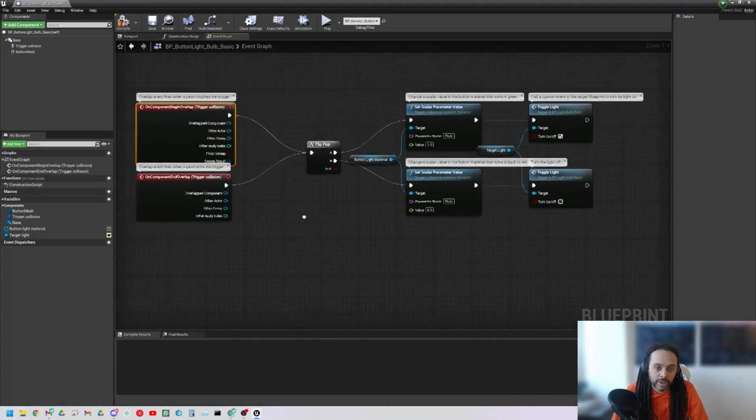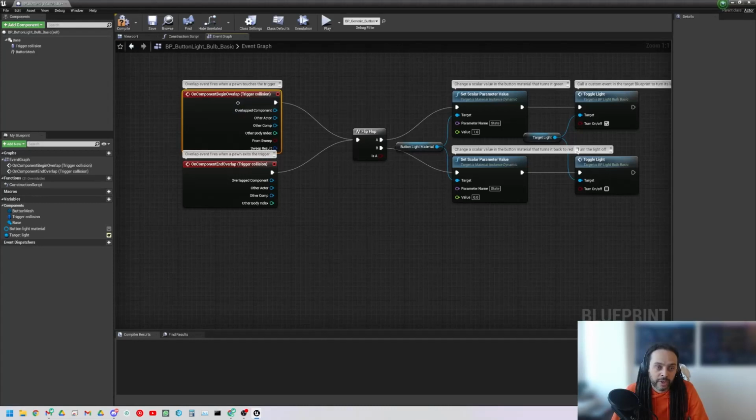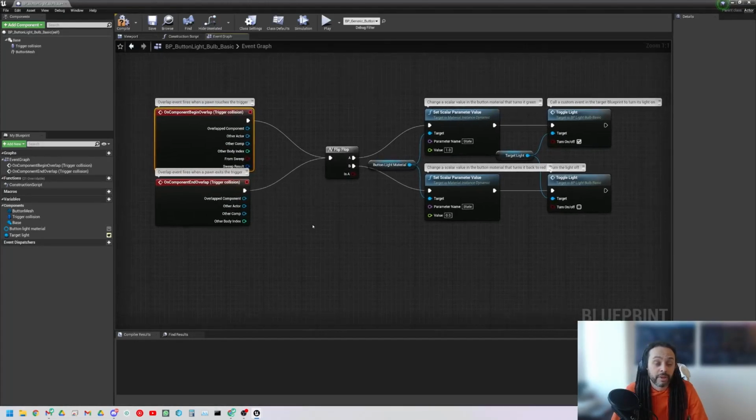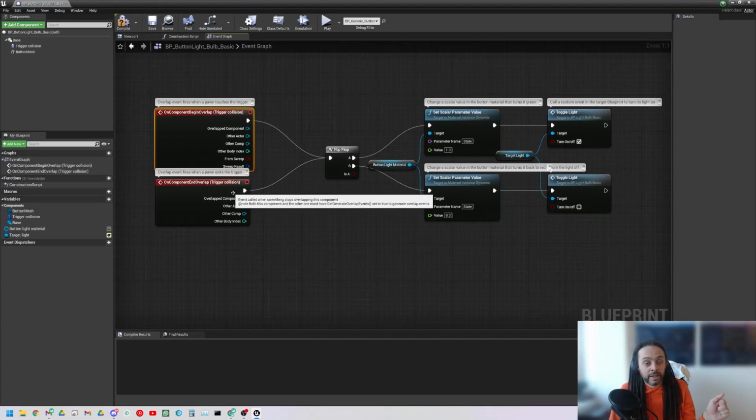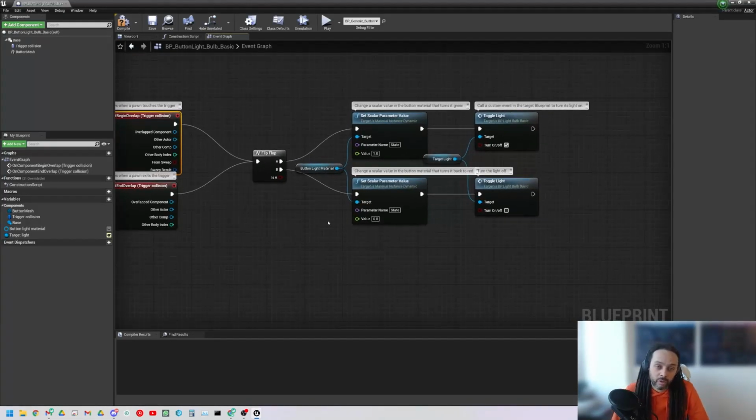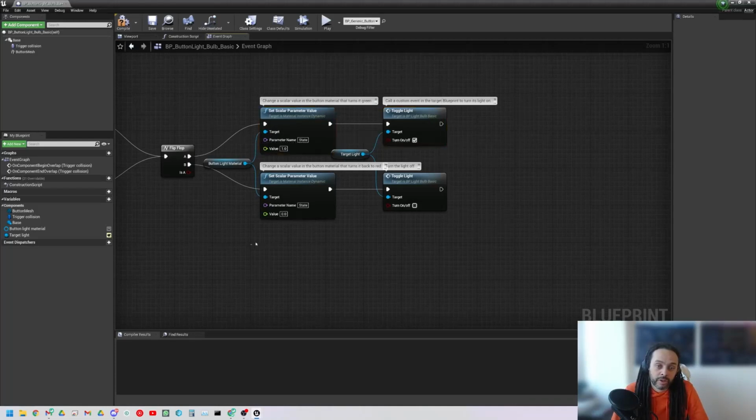Okay, and what we can see actually is both the begin overlap and the end overlap are connected to this flip-flop. That means that when the player enters this volume, A is going to fire because that's the first time. And when the player leaves this volume, it's also going to trigger the flip-flop, and then B will fire. So what we can see is that we've got two routes essentially. Okay, we've got this top route and bottom route, A and B.